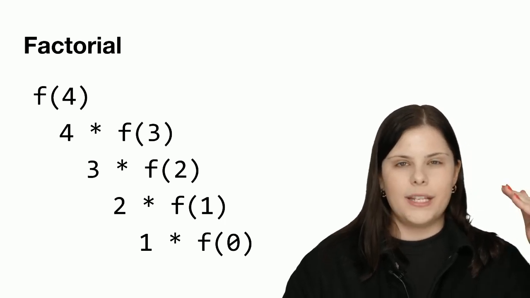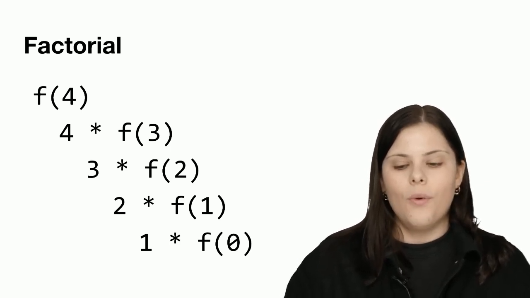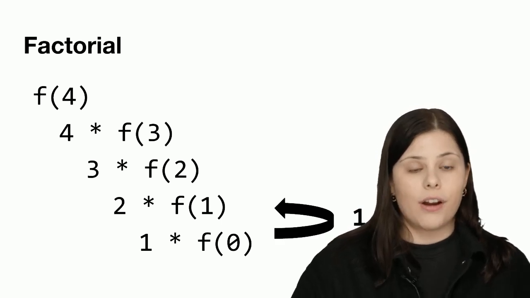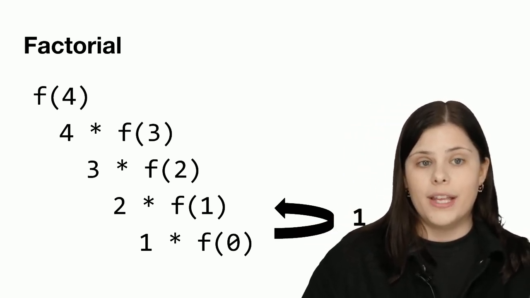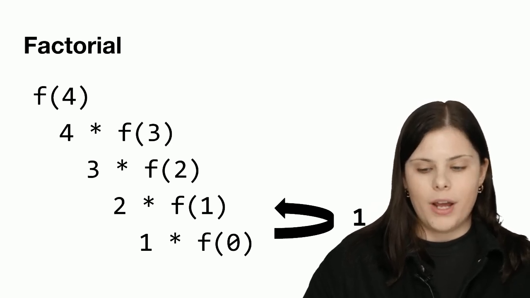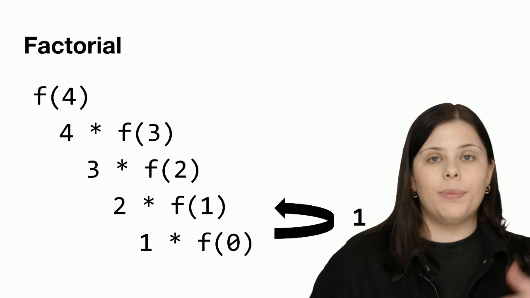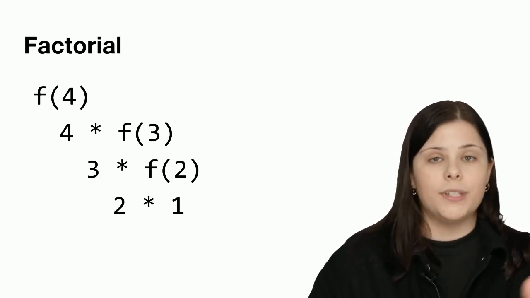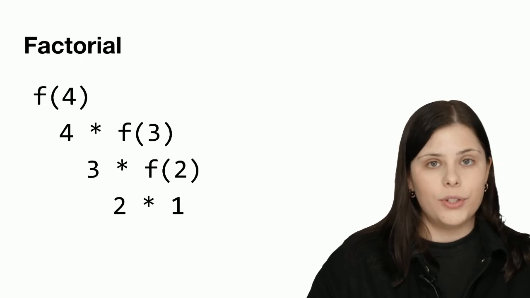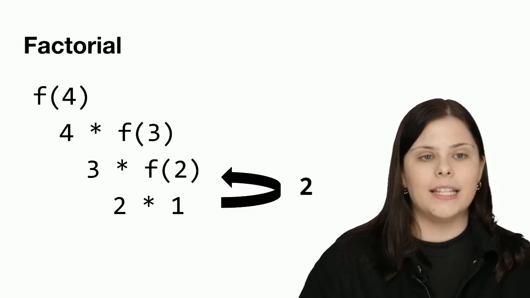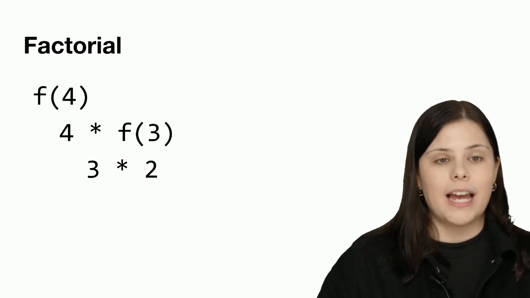If we expand it like that, how do we put it back together? The very bottom line is going to return 1, because the factorial of 0 is 1, and then we're multiplying it by 1. If we take the output of the very bottom line and plug it back up, we get 2 times 1, which equals 2, and so we can plug it in instead of f2, which in turn gives us 3 times 2.